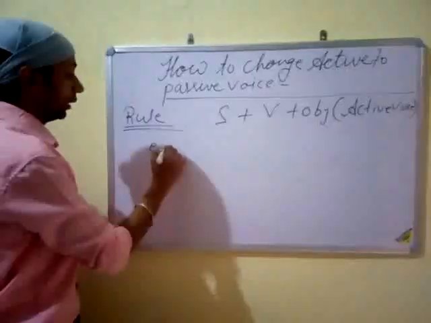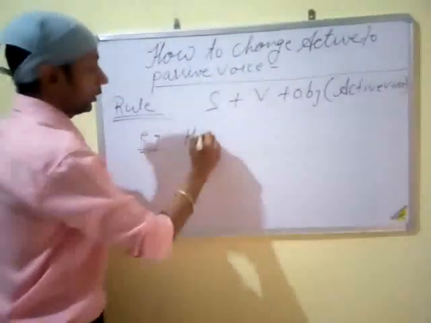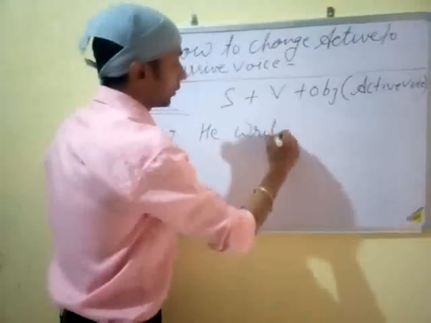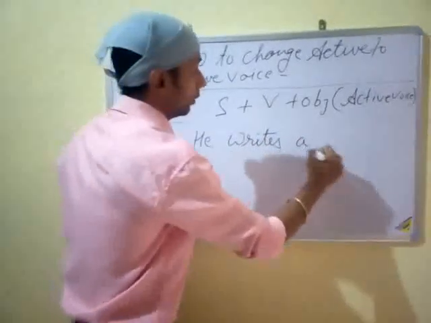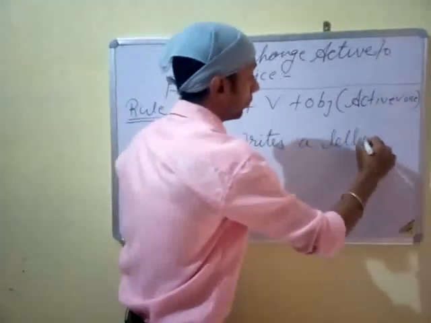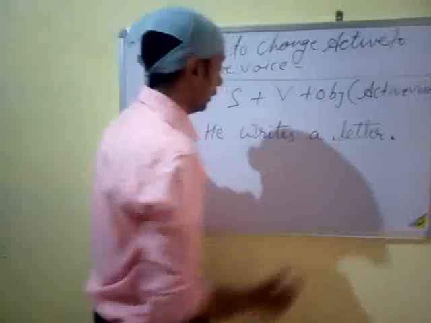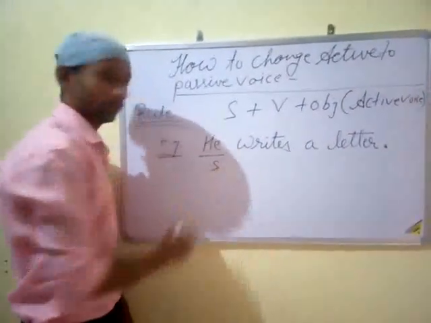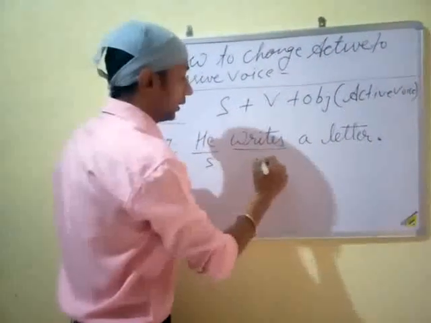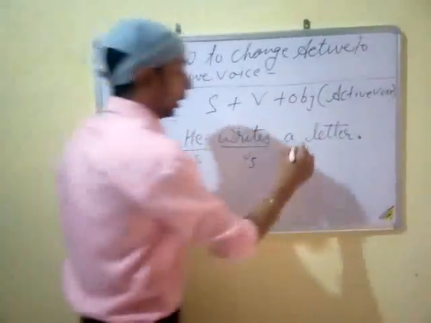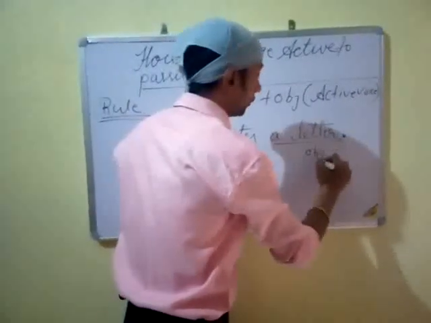If the example is "He writes a letter," in this sentence, he is the subject, writes is the verb, and the letter is the object.